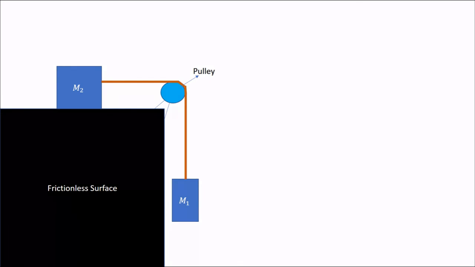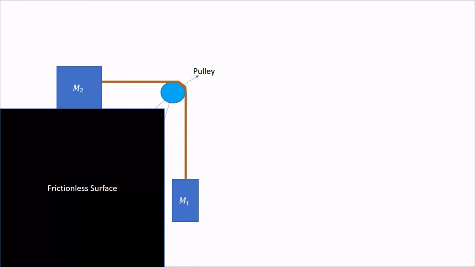Finally, let's look at one of the most important applications of strings and tension, the pulley. On the left we have a mass m2 sitting on a frictionless surface. On the right we have a mass m1 hanging by a string. The two masses are connected by a string, but first that string winds around a pulley.